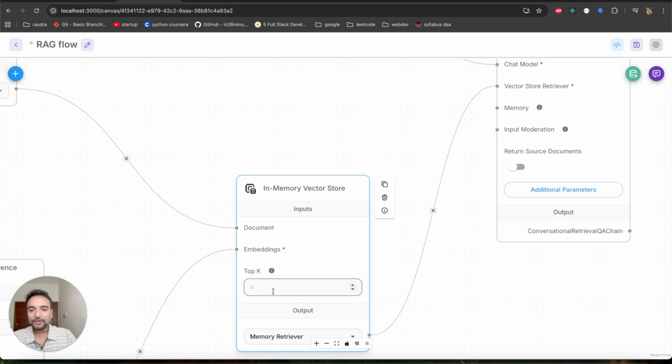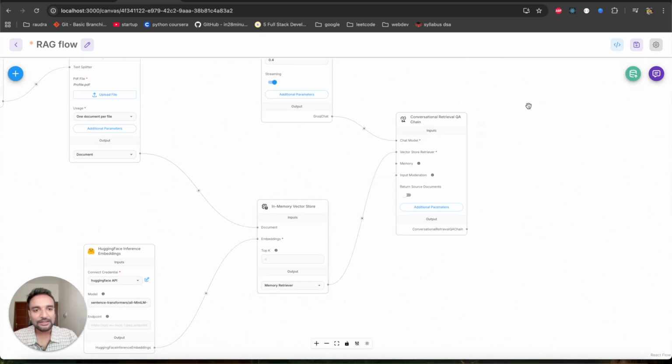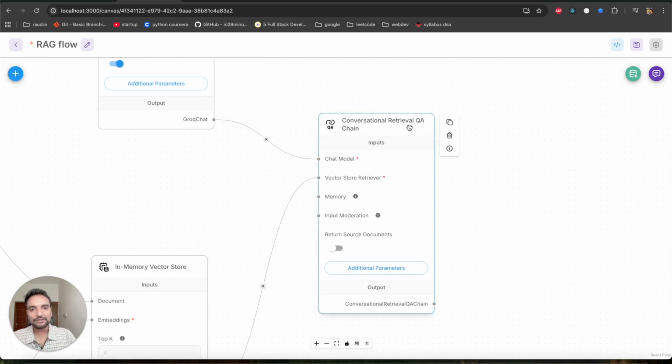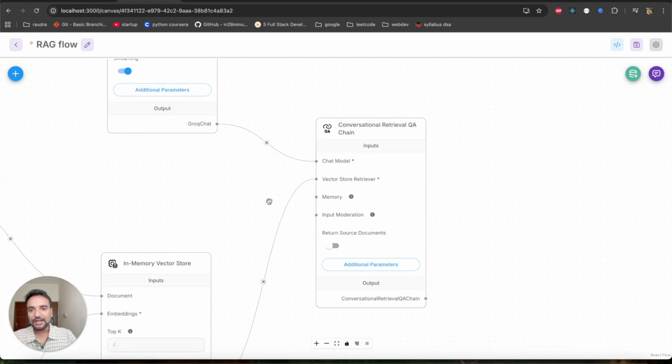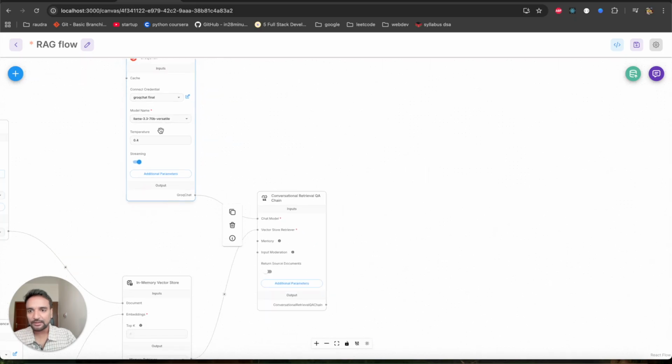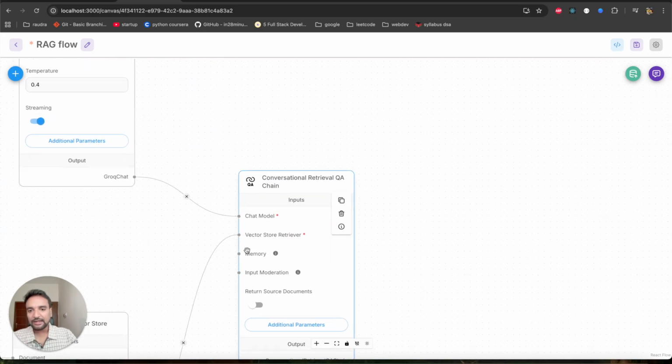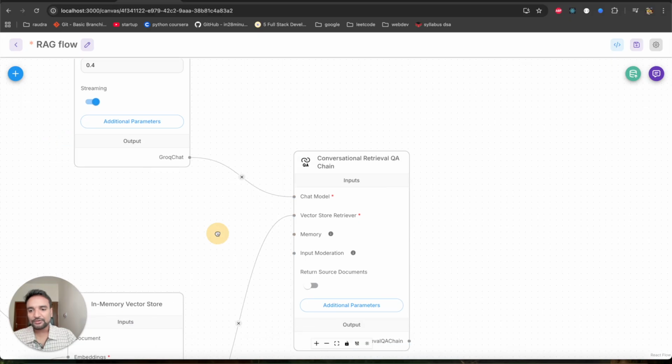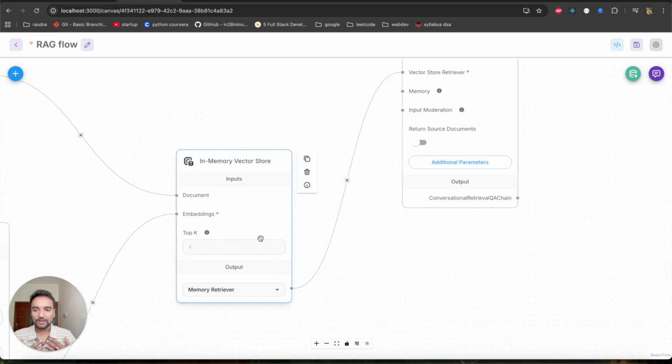And here, top 4 means that whenever a query matches the data, the context I'm providing, it should return the top 4 results. Another component you see here is the conversational retrieval QA chain. In this one, two things are connected. One is the chat model, where I have connected this Llama 3 model, and another is the vector store database, where I have stored all the information about myself, about Kundan. Who is Kundan? All that information is stored here.